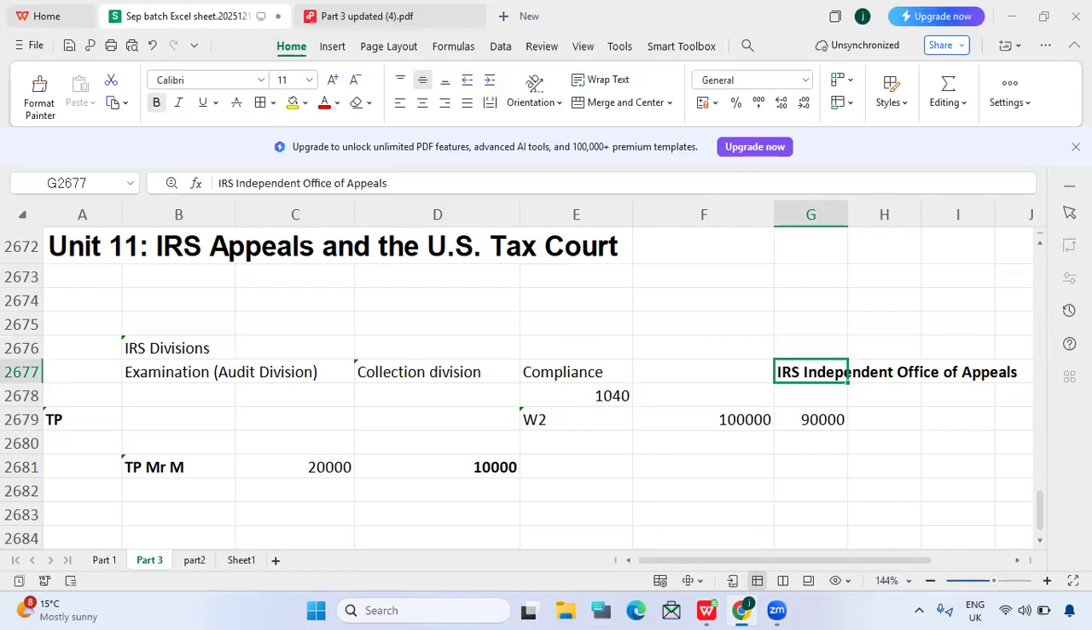Now tell me, what is the IRS Independent Office of Appeals? What exactly does it mean? It is independent of examination, collection, and compliance. It is a neutral administrative forum, which is also administrative only, but neutral. What will they do? They will majorly focus on settlement, not enforcement. The IRS takes care of enforcement, but the Independent Office of Appeals will focus on settlements only.